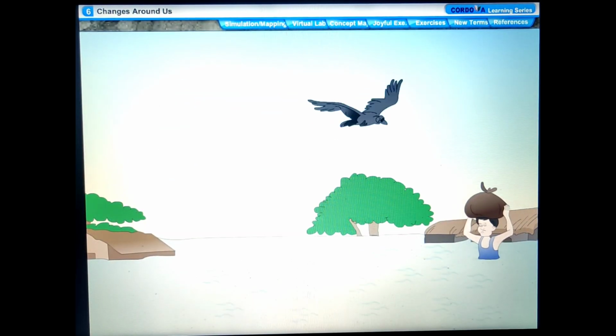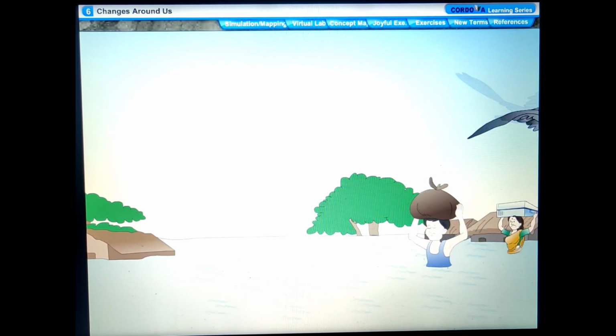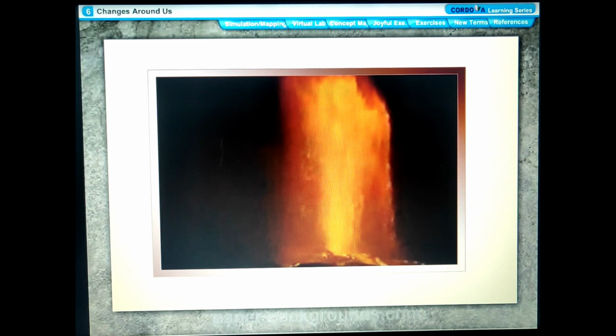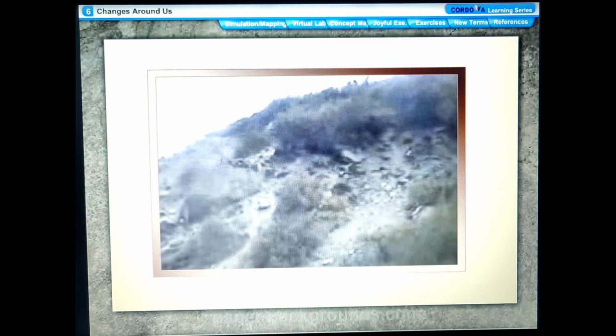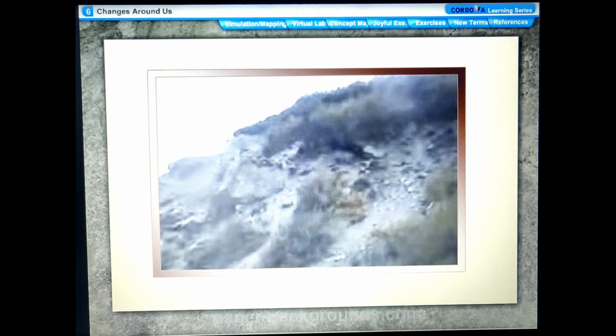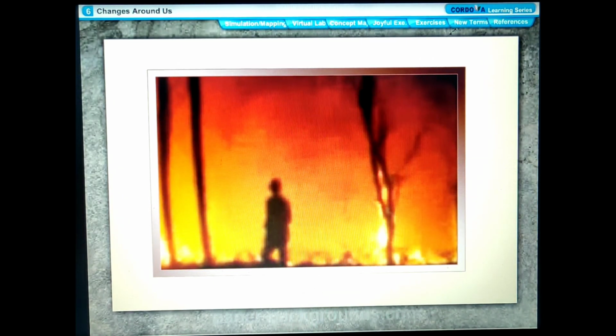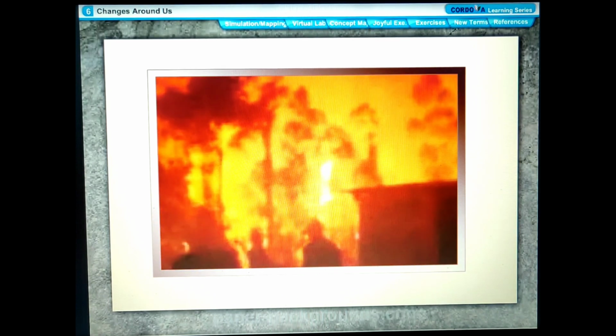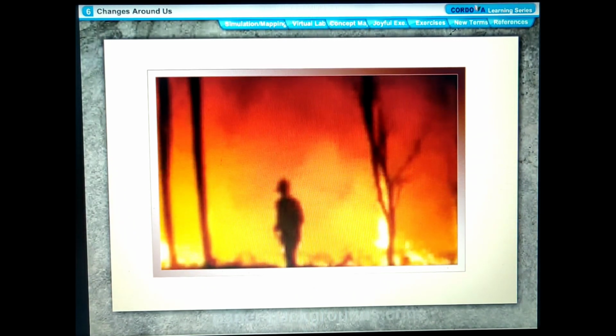The occurrence of earthquake is also an undesirable change as it leads to loss of life and property. Some more undesirable changes are flooding of rivers, eruption of volcanoes, occurrence of landslides, forest fires. So, the changes that are harmful to us and that we do not want to take place are called undesirable changes. So, some changes are desirable and some are undesirable.